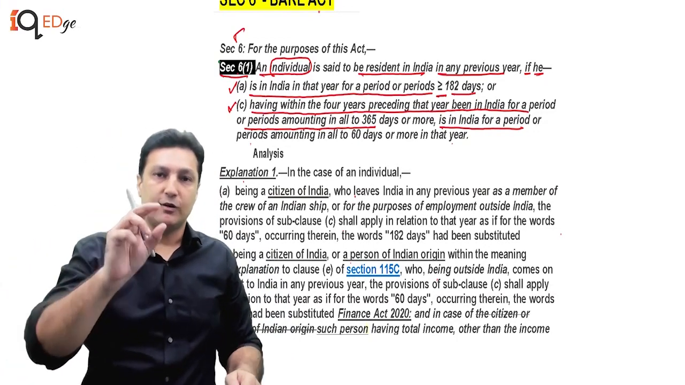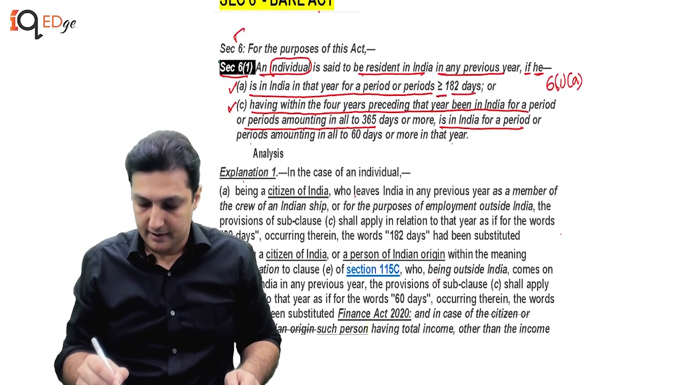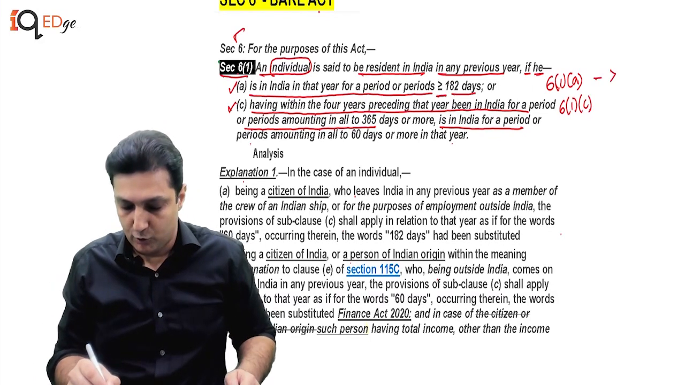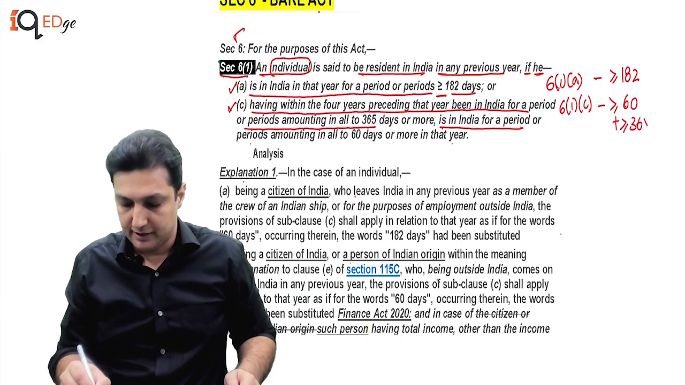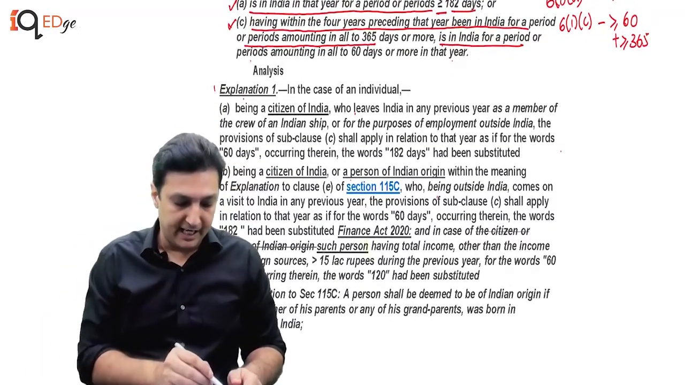Therefore, we have 6(1)(a) and 6(1)(c). This talks about more than or equal to 182. This talks about more than or equal to 60 plus more than or equal to 365. Now, this is what the two basic conditions are. Then we have the explanation.